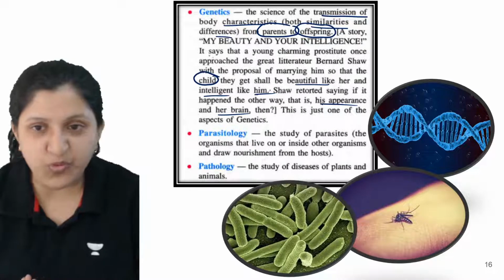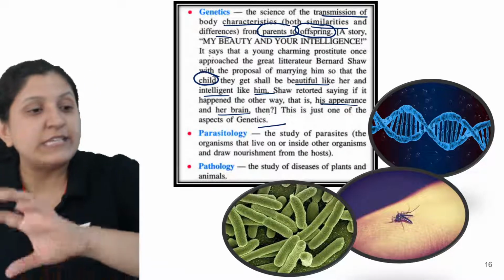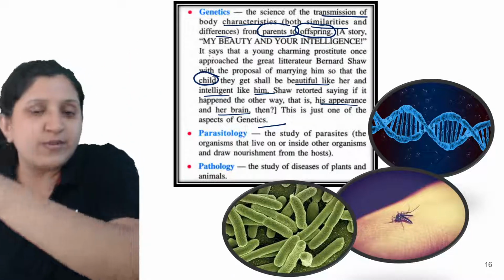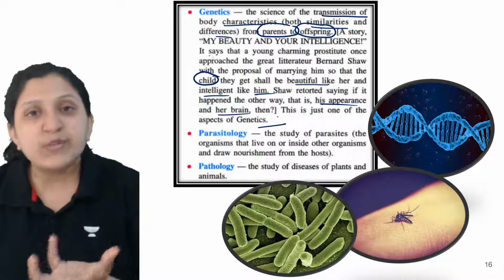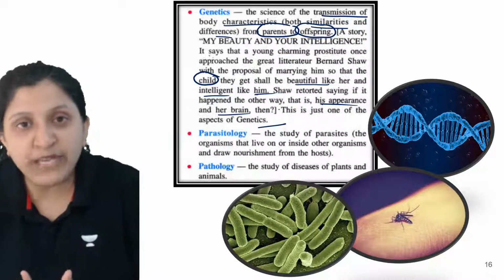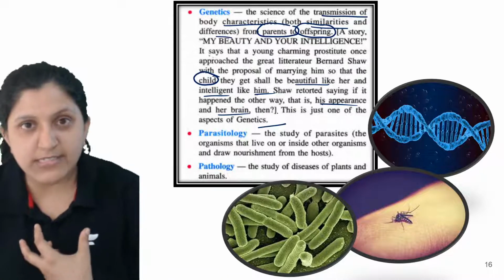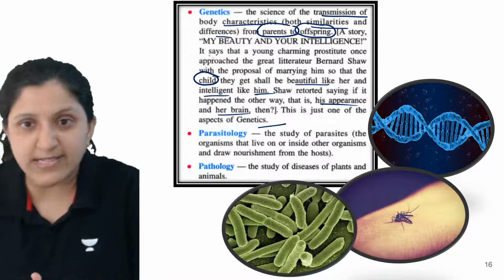This is just one of the aspects of genetics. We cannot say that this property comes from this parent and that property from that one. It depends completely on the expressible character, which is the dominant gene. If the mother's gene is dominant, the mother's characteristics can be seen. If the father's gene is dominant, the father's characteristics can be seen.